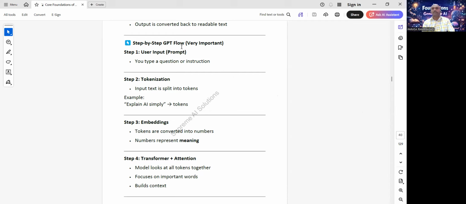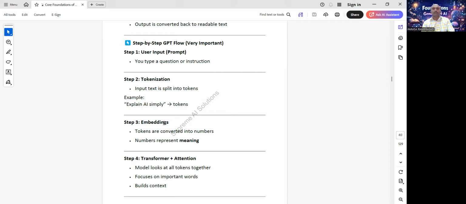Step by step GPT flow, very important. Step 1, user input prompt. You type a question or instruction. Step 2, tokenization. Input text is split into tokens. Example: explain AI simply, tokens.